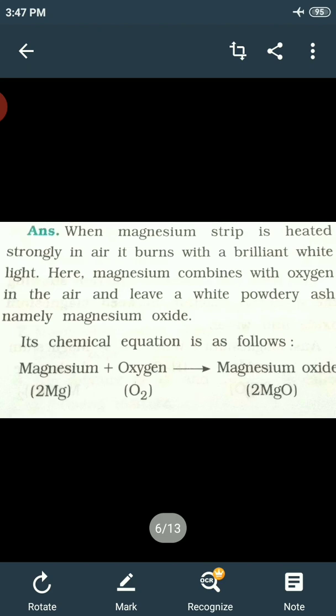So the chemical equation is Mg plus O2, that means magnesium reacts with oxygen and magnesium oxide is formed. So this magnesium oxide is a powdery ash.